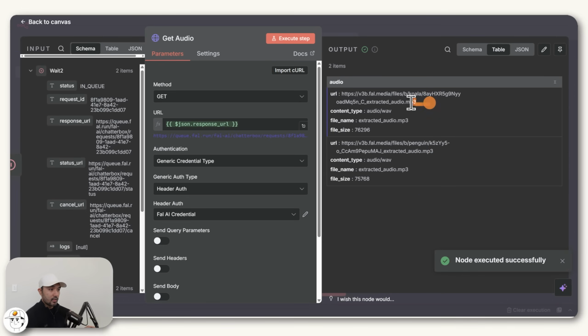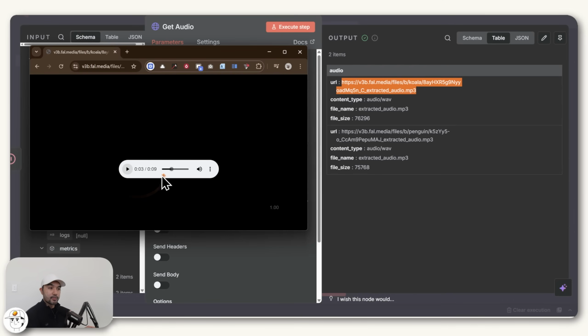So you can see here that it already has these MP3 files available for us in the output, which if you paste that in your browser, you can preview it here. For as long as you want.